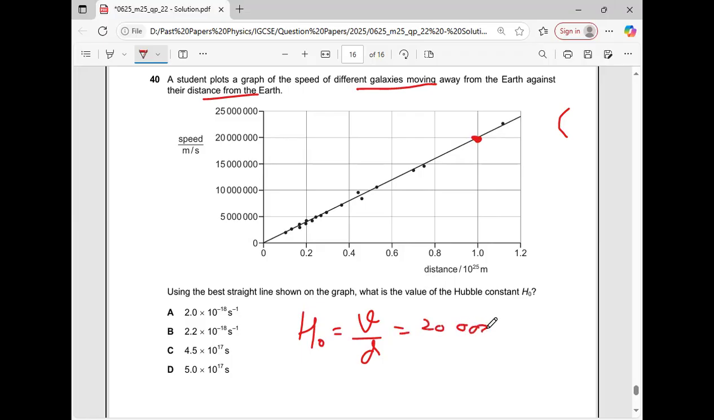So what is the value of speed? 20. And now this is 10 raised to power 25. Make sure you write this as well. 1 into 10 raised to power 25. So when you solve this by using a calculator, the answer will be option A.